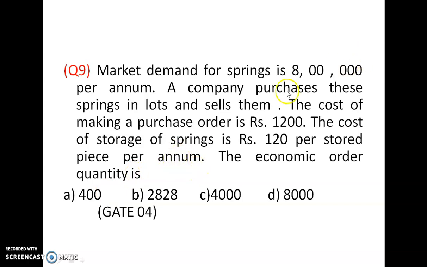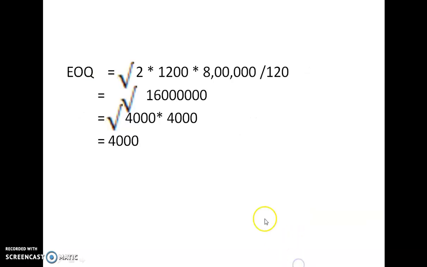The time units of those two should be equal. The demand is 8 lakh per annum, so the storage cost should be in the same period. If it is per month, then C1 should also be per month. So R is 8 lakh, C3 is 1200 and C1 is 120. You have to find the economic order quantity.